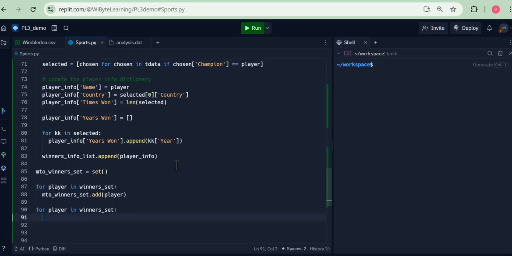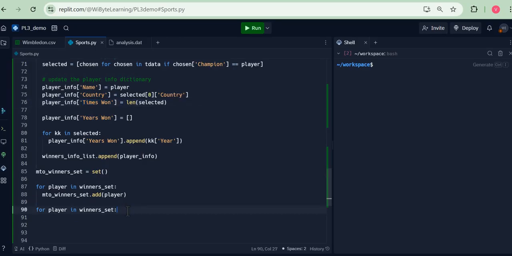I just have to find out those players that I have to remove. Basically, I'll go through every dictionary in this list, winners info list, and I will remove those where, for the player, this particular key times 1 results in 1.